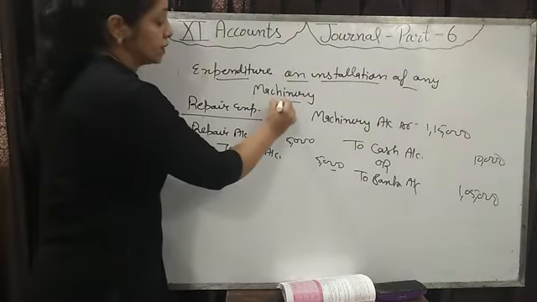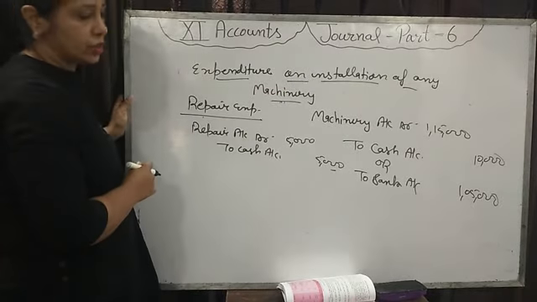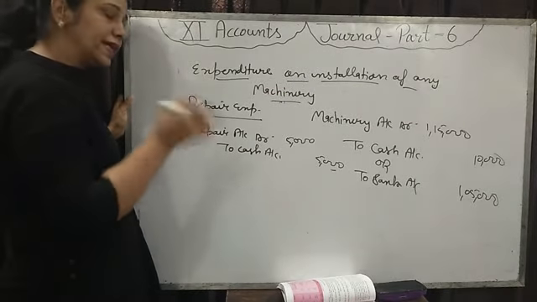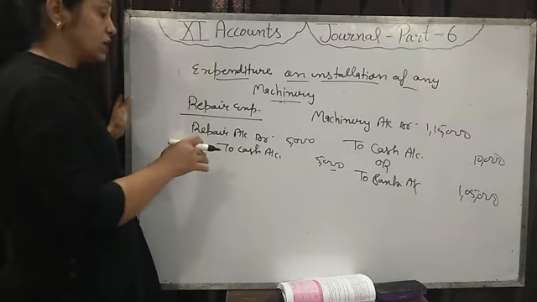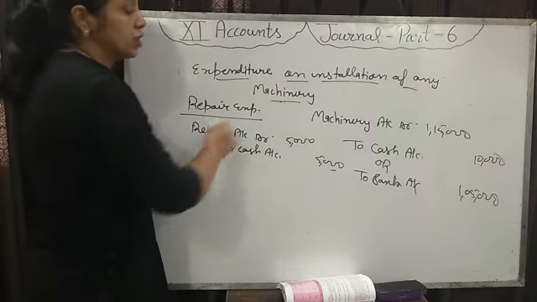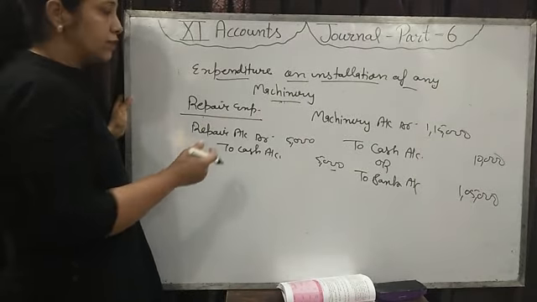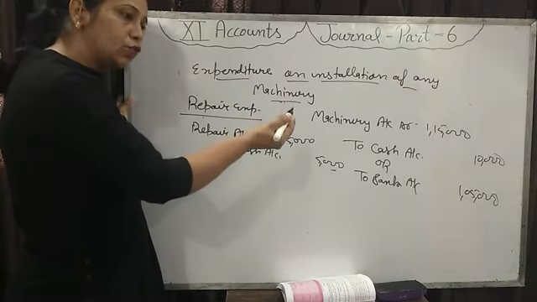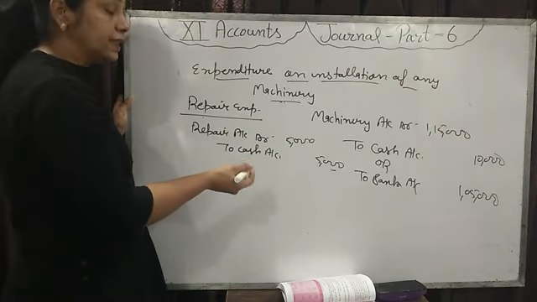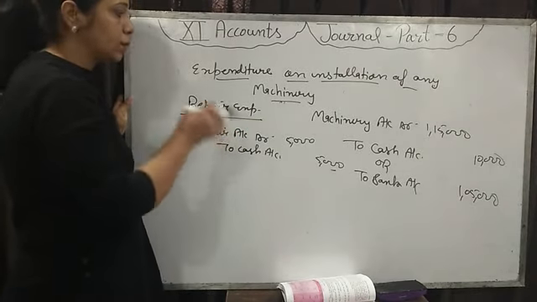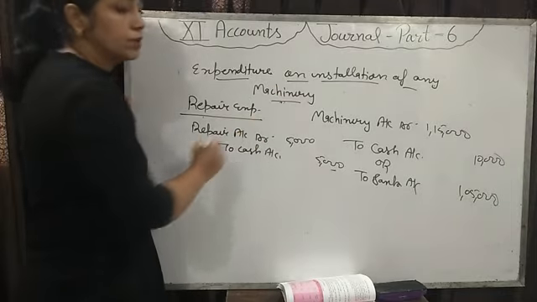But if we purchase any second hand machinery and at the time of purchase we repair the machinery, since second hand machinery may be a little damaged, then we repair it at the time of purchase only. Then that repair expense we will add in the machinery account.